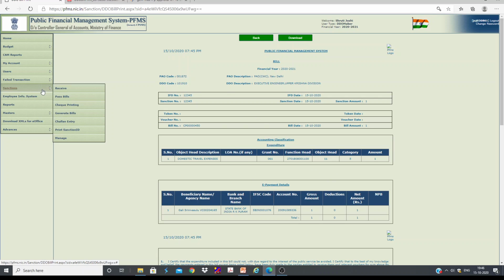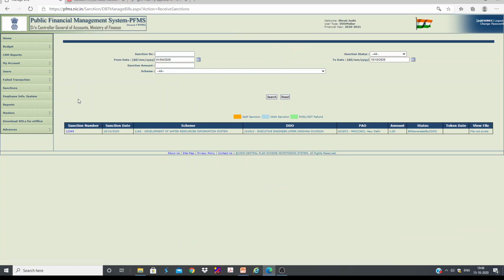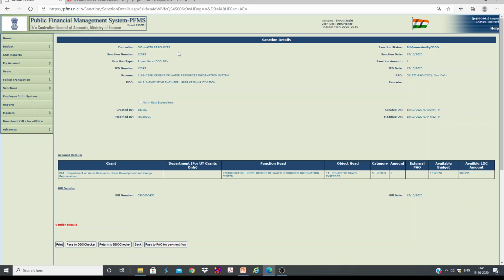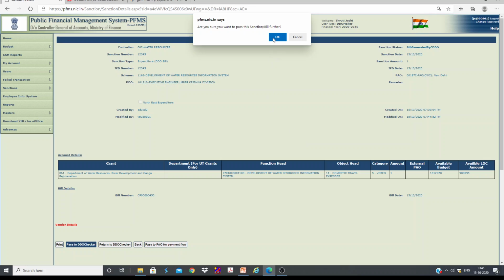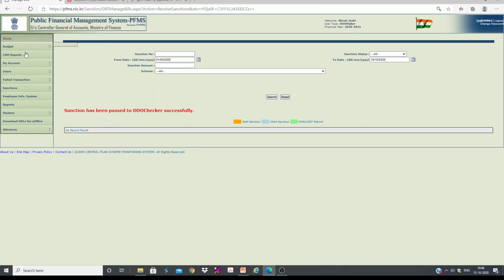You can check now. Once the bill has been generated, you can click pass bill. Now you can select pass to DDO checker, or return to DDO checker, or pass to PAO for payment flow, or back. Okay, so you can click this option, pass to DDO checker. The moment you click this one, the bill will go to DDO checker. That's it.